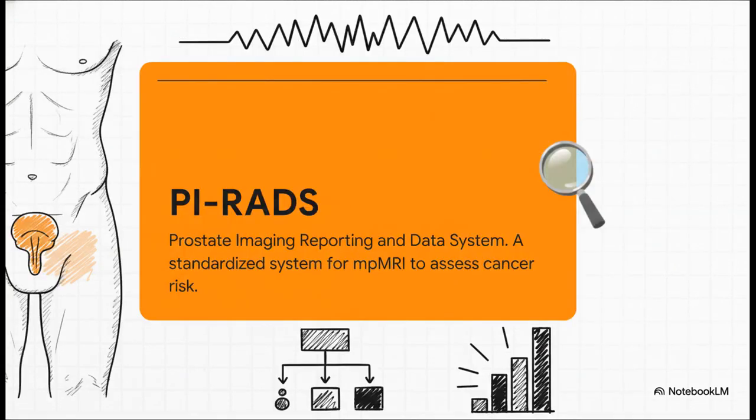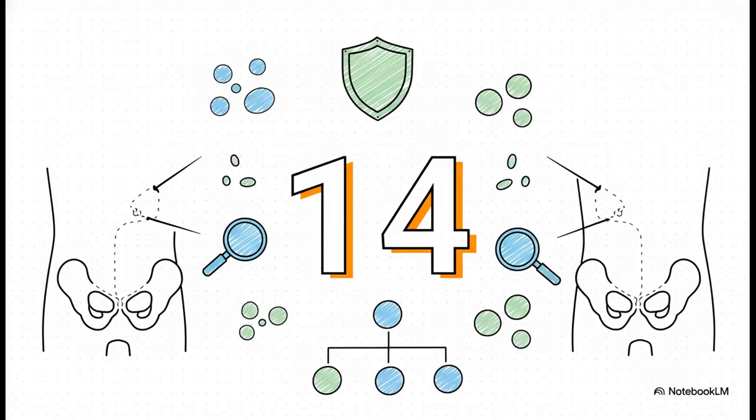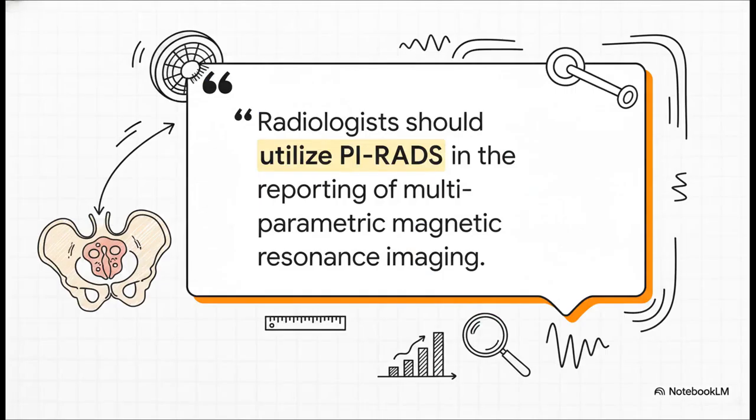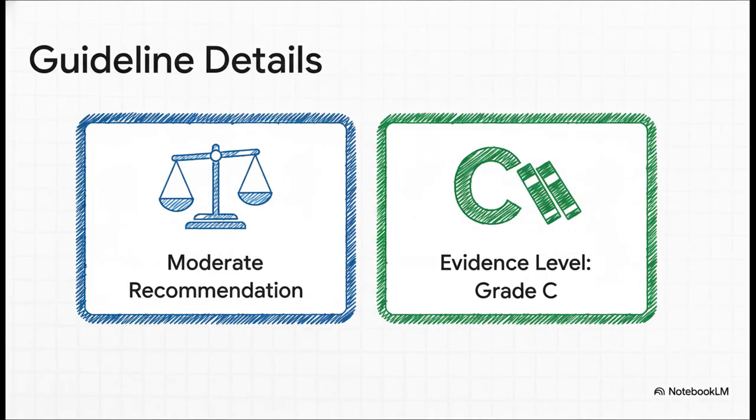For context, PI-RADS stands for the Prostate Imaging Reporting and Data System. It is the standardized scoring system used for multi-parametric MRI to assess the likelihood of clinically significant prostate cancer. Statement 14. Radiologists should utilize Prostate Imaging Reporting and Data System, PI-RADS, in the reporting of multiparametric magnetic resonance imaging, MP-MRI. This is a moderate recommendation. The evidence level is grade C.